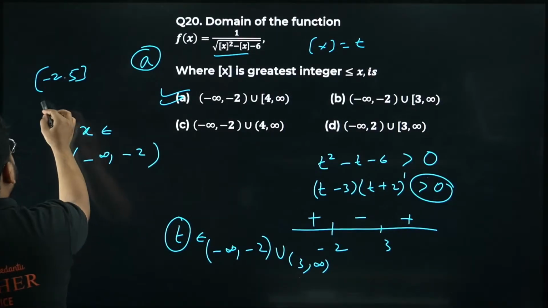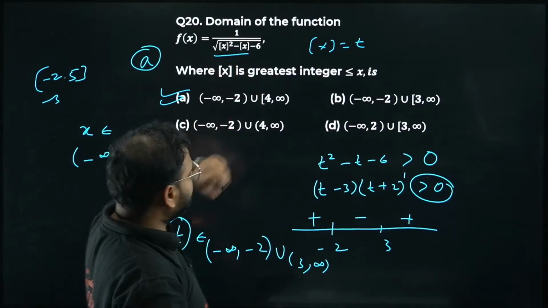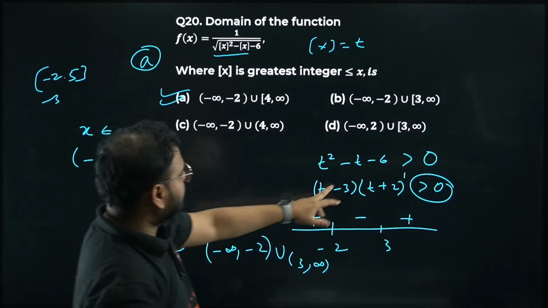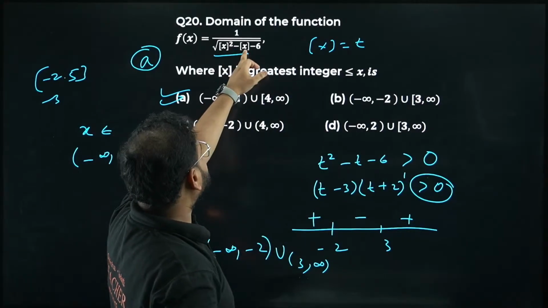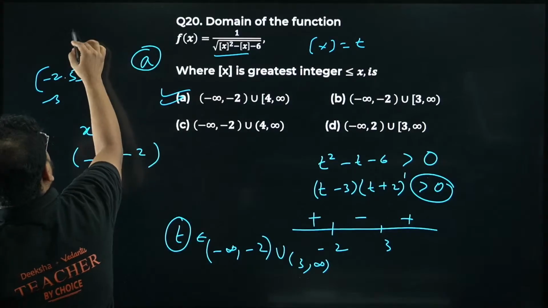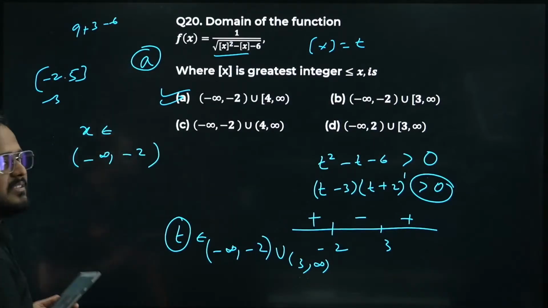Correct. Now it will become simply minus 3. Please check. It will become minus 3. It will become 9 minus 3, which is 6. So it will be, sir, what? 9 minus 3 is 6. No problem, right? It's defined only. Okay, so I can take minus 3, not a problem.